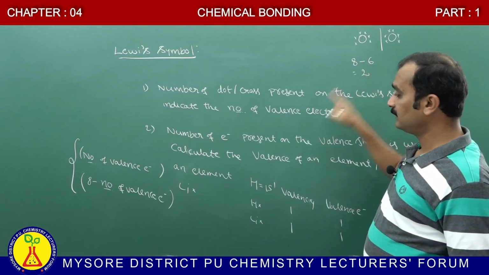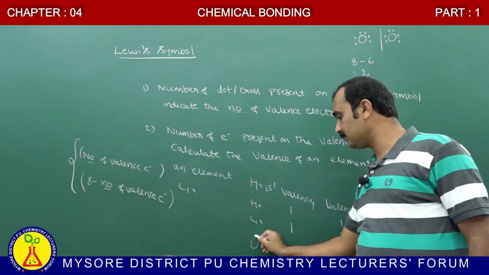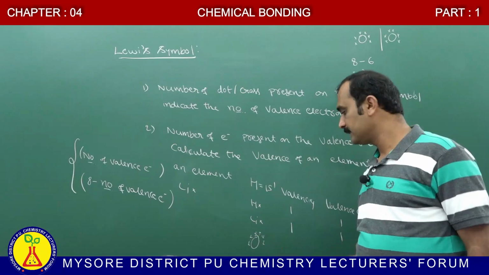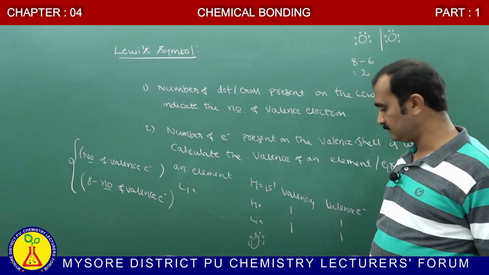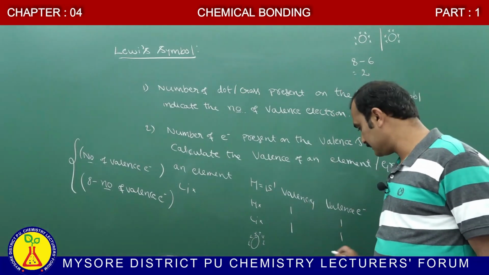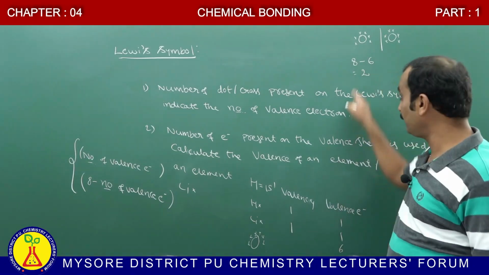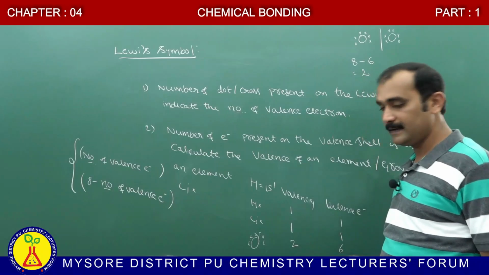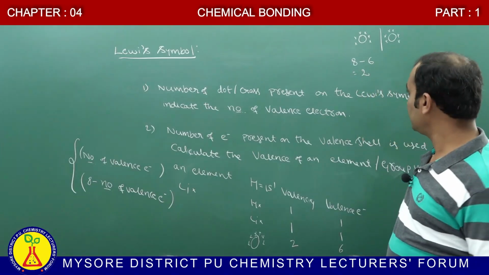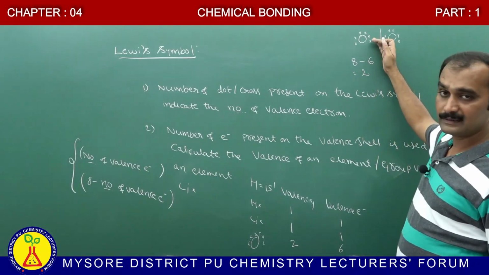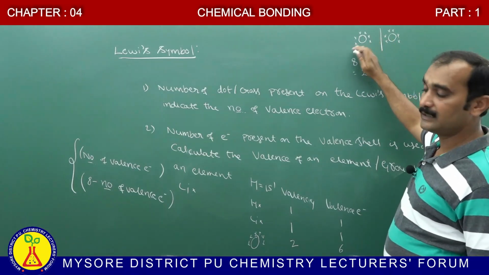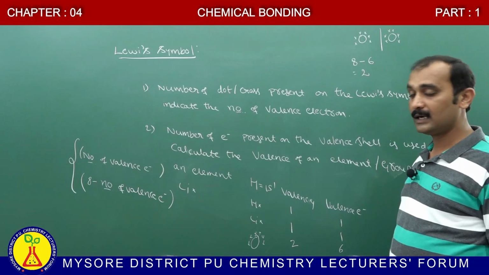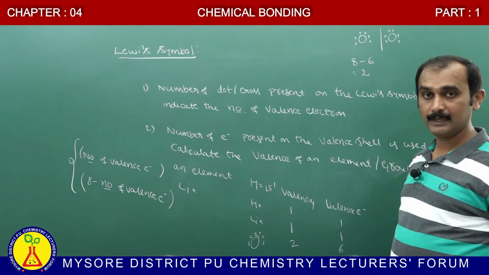Therefore, in the case of an oxygen atom, totally 6 valence electrons are present. The valence electron count is 6, but the combining capacity of the element is 2, therefore the valency is 2. This is in the case of oxygen. Therefore, this oxygen can easily share electrons with another oxygen atom. Then both oxygen atoms can easily attain stability.